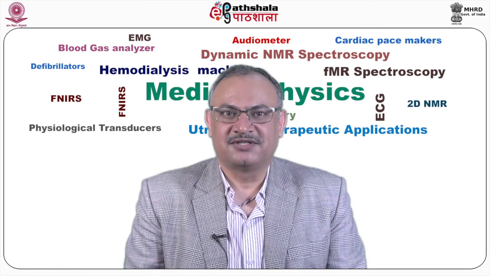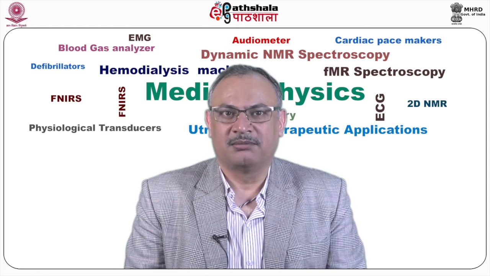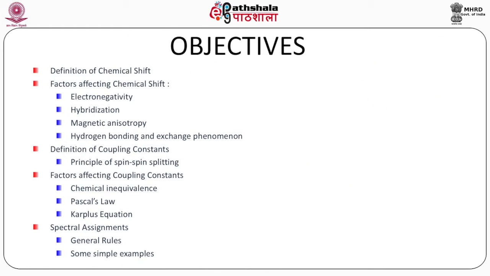The objectives of this presentation are to tell you about the definition of chemical shift, and about factors affecting chemical shift like electronegativity, hybridization, magnetic anisotropy, hydrogen bonding and exchange phenomena, and then the definition of coupling constants and the principle of spin-spin splitting. I'll discuss factors affecting coupling constants, chemical inequivalence, Pascal's law, the Karplus equation, and then I'll come to spectral assignments, general rules and some simple examples.